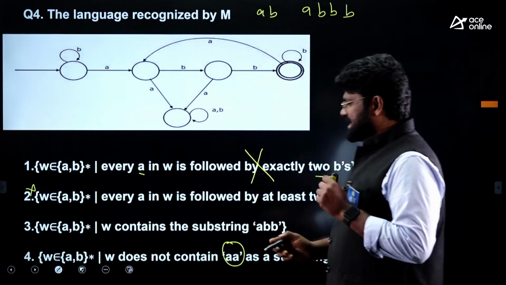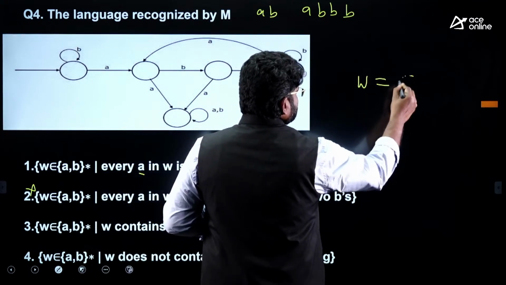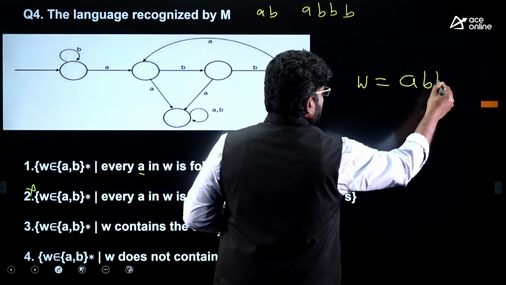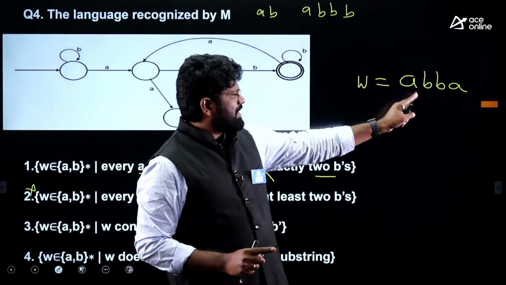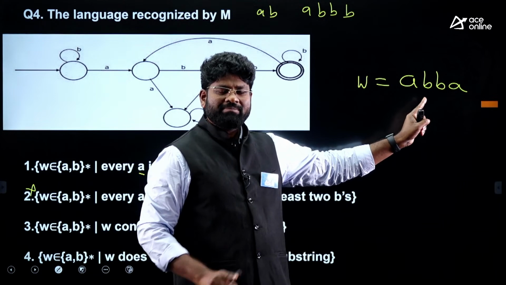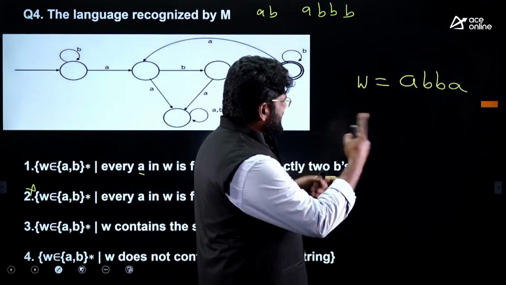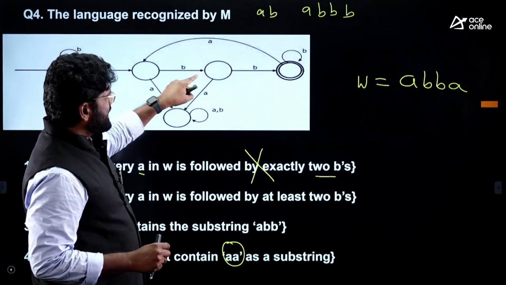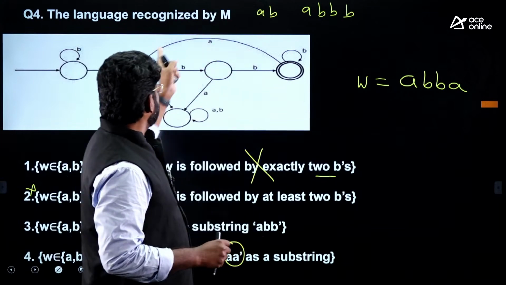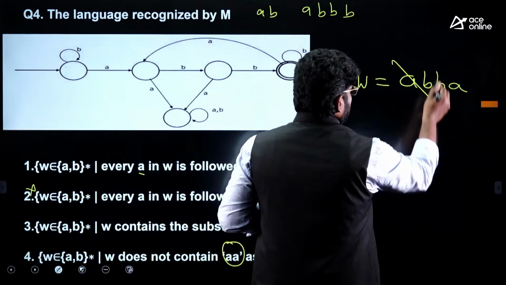Let's take one example: W equal to A, B, B, then A. I can take this as one of the strings for option 3, but you have to check whether it is accepted. When you go here, A followed by double B, you will come here. After that, one more A will come back to this place. So this will not be accepted.